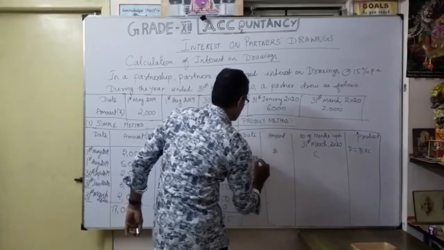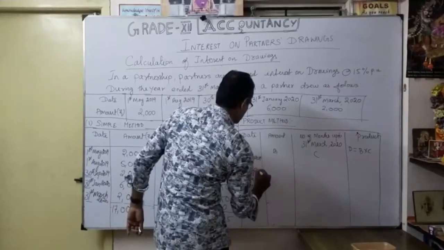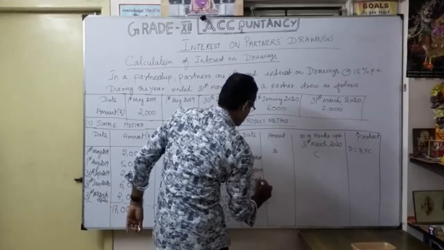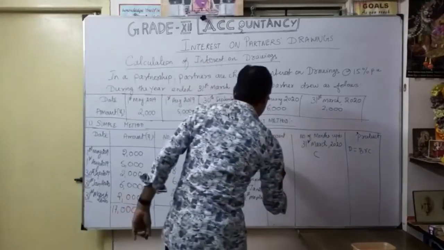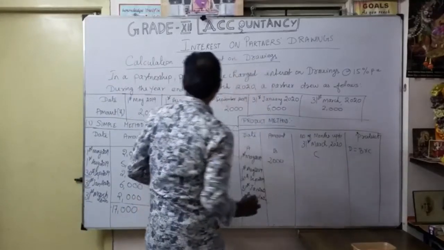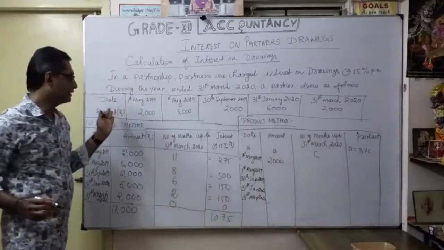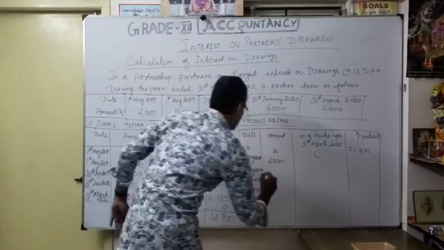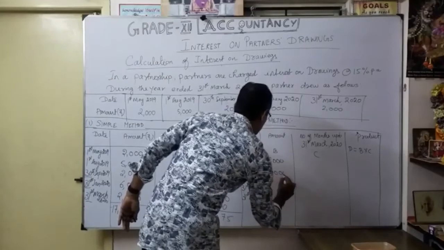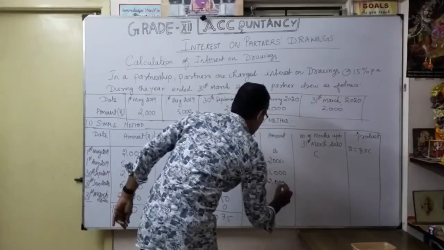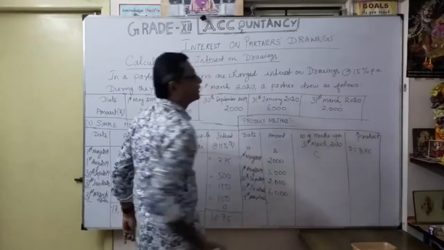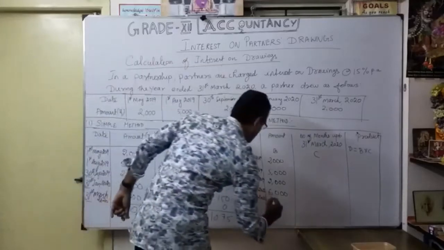Here 2019, 2019, 2019, here 2020, 2020. The amount is also the same. For 1st May 2019, how much did you draw? 2000, here 5000, here September 2000, thereafter January 6000, and finally 31st March 2000.